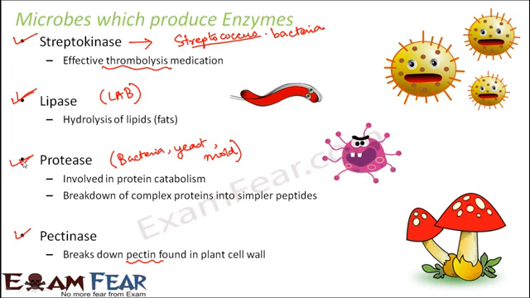For pectinase, it can break down the plant cell wall. So if the plant cells need to be broken down, for hydrolysis of that, the pectin which is present specifically in the plant cell wall also needs to be broken. For that, you have a special enzyme called pectinase, and this pectinase is also produced by many bacteria and fungi. So this is how there are many enzymes which are produced by microbes, and these enzymes in turn are helpful to us. So we can say that these microbes are also helpful to us because they are helping in producing something which is going to help us.